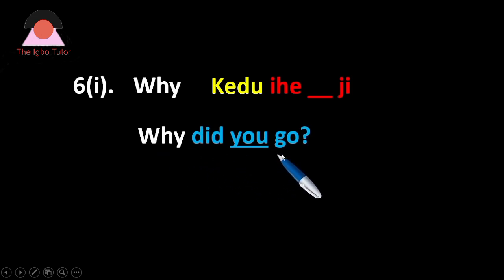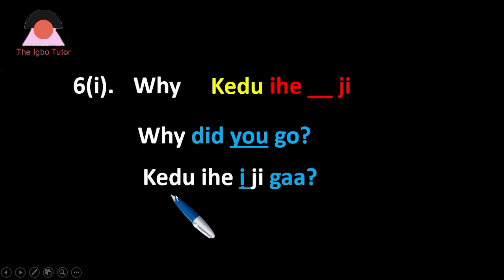Why did you go? The Igbo version. Kedu ihe iji ga? Look at what I said earlier. There was going to be a pronoun here. You will come in here. That is the dash here. The space here. E is you. Actually, it is ge, but when it comes in this way, we change it to e. We don't say ge. Kedu ihe geji? No. It's e. The G goes off. Okay? So, e is a pronoun that will come in here before G.